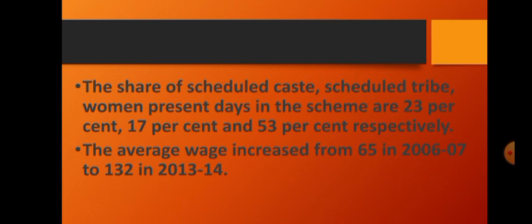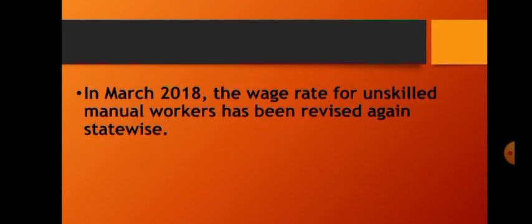The share of scheduled caste, scheduled tribe and women person days in the scheme are 23%, 17% and 53% respectively. The average wage increased from 65 in 2006 to 2007 to 132 in 2013 to 14. In March 2018, the wage rate for unskilled manual workers has been revised again state-wise. These were the major achievements of the Act.